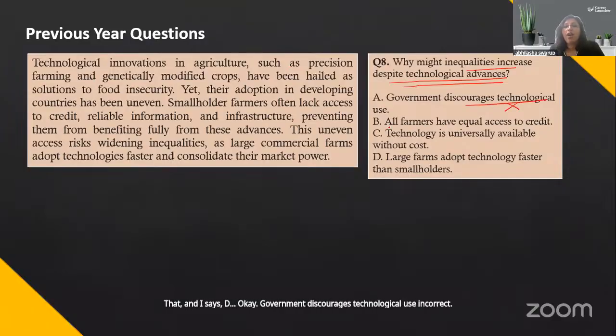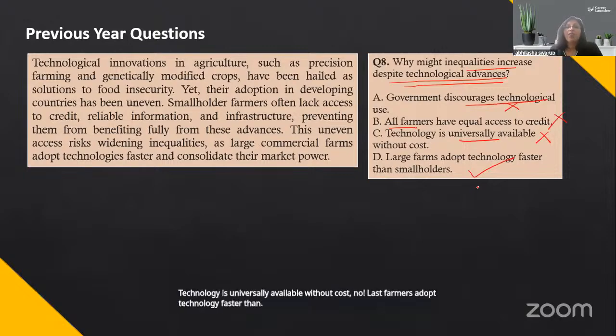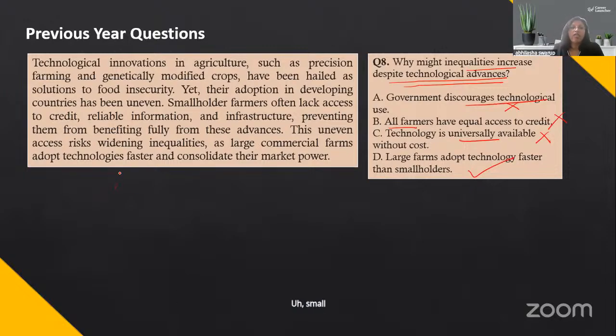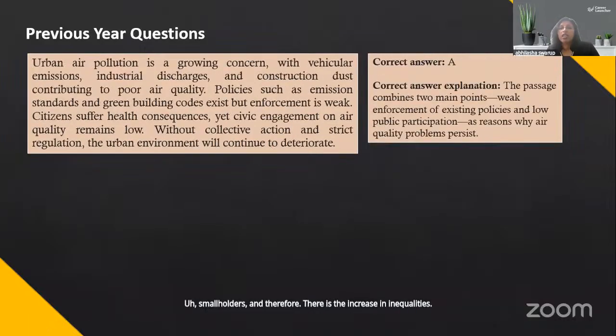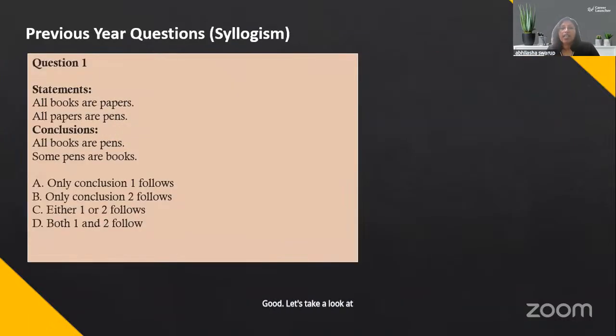Incorrect. All farmers have equal access to credit. Not all farmers have equal access. Technology is universally available without cost. No. Large farmers adopt technology faster than smallholders, and therefore there is the increase in inequalities. Good. Let's take a look at our next type of question.